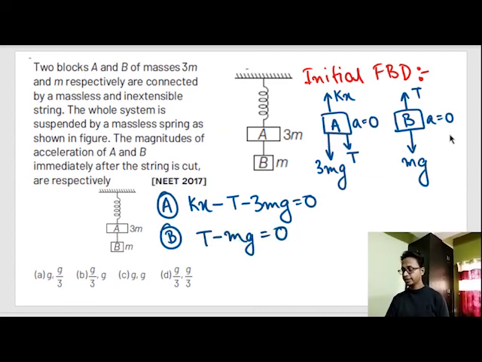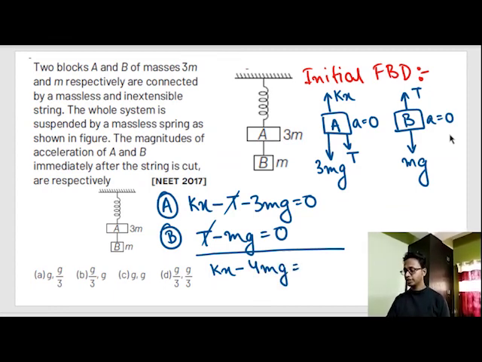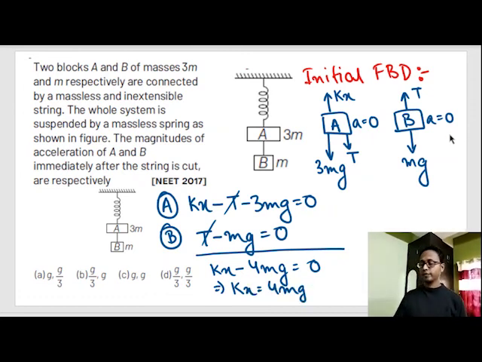If we add these two, this T and this T get cancelled. So kx minus mg minus 3 mg becomes minus 4 mg is equal to 0, or kx is equal to 4 mg. Up till here it was clear.